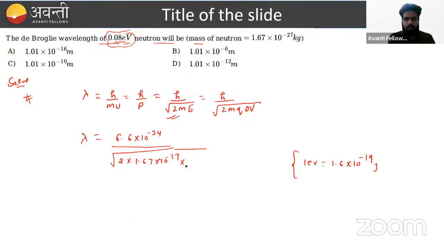Okay, beta. So if we put the value here, that energy value will become 8 into 1.6 into 10 raised to power minus 19.